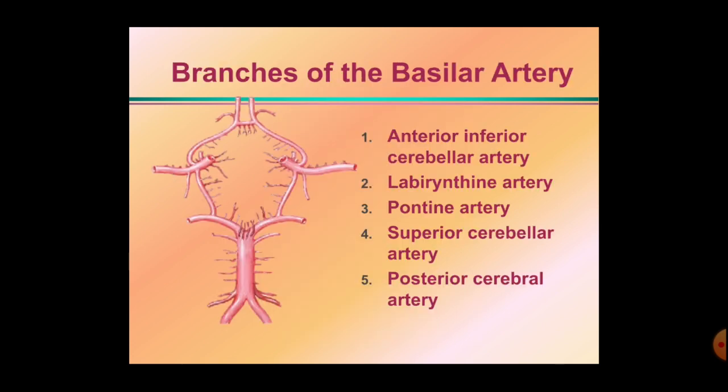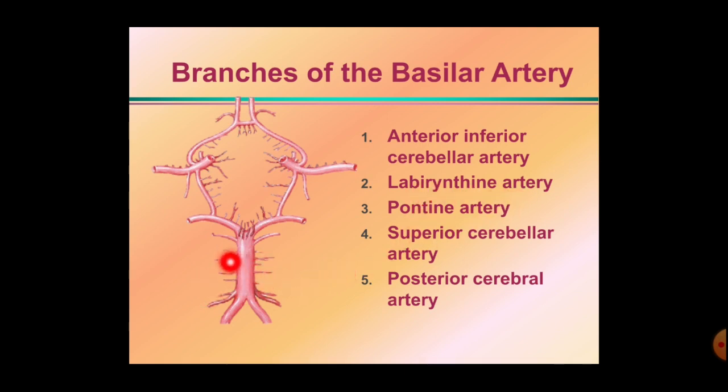The branches arising from the basilar artery are the anterior inferior cerebellar artery, labyrinthine artery, pontine arteries, the superior cerebellar artery and the posterior cerebral arteries. Here this is the first branch, the anterior inferior cerebellar artery. Just after this, there is the next branch, the labyrinthine artery.